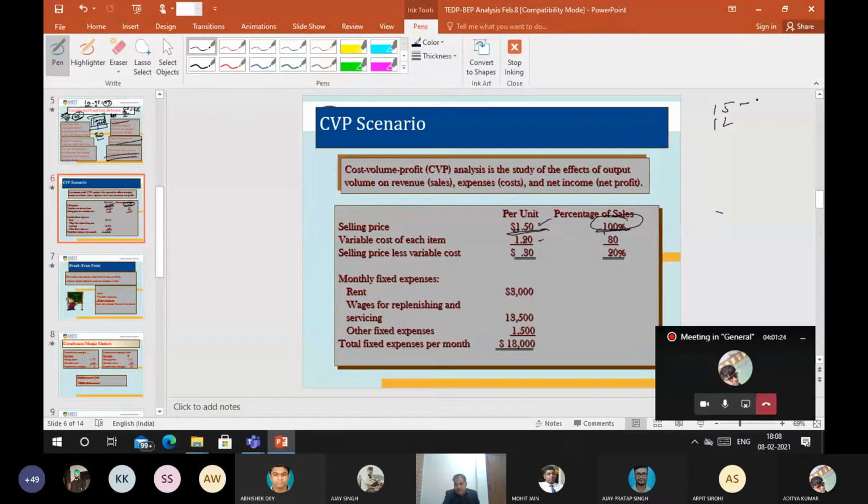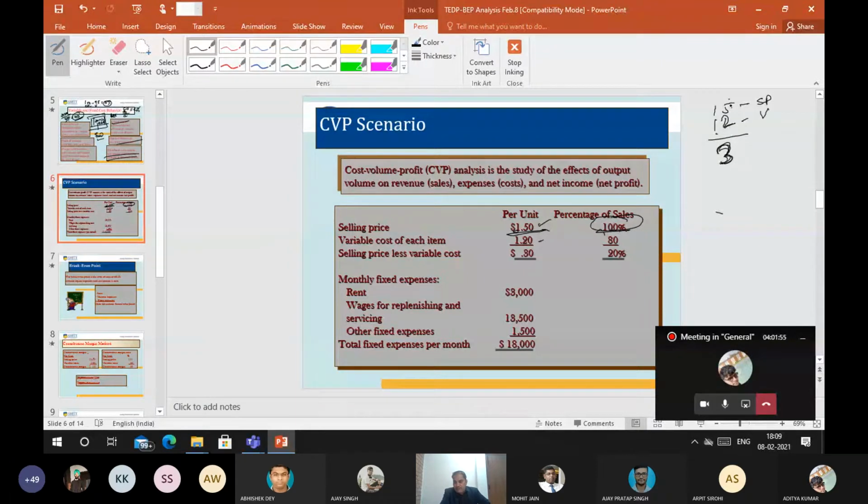If I say selling price is 15 and variable cost is 12, so obviously, how much are you able to save? 3 rupees. 3 rupees is your margin. It means if I sell any unit at 15 rupees, then my cost to produce, to sell, is 12. A 12 rupee item I am selling at 15 rupees, so the maximum 3 rupees I will be able to earn.